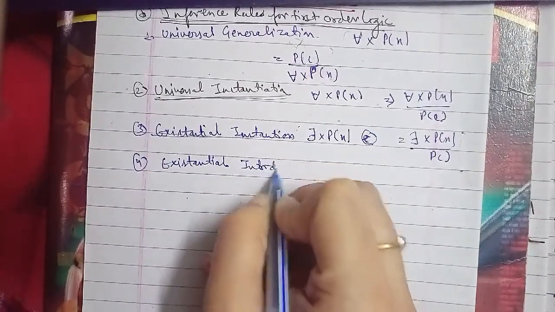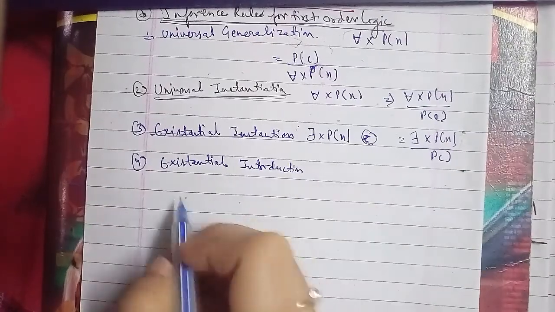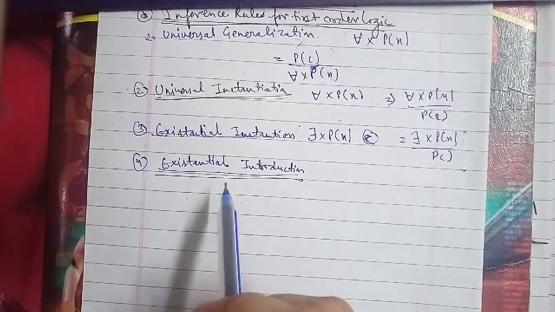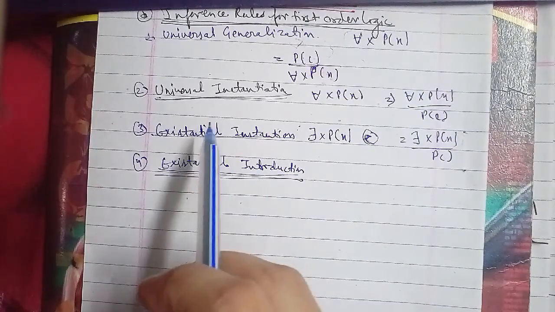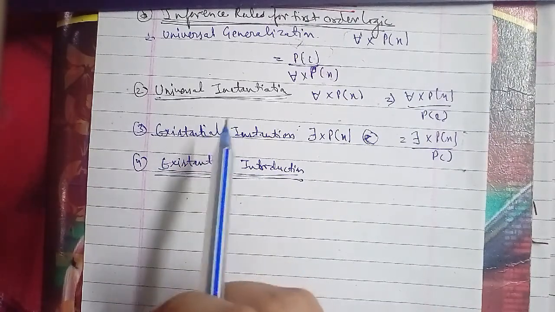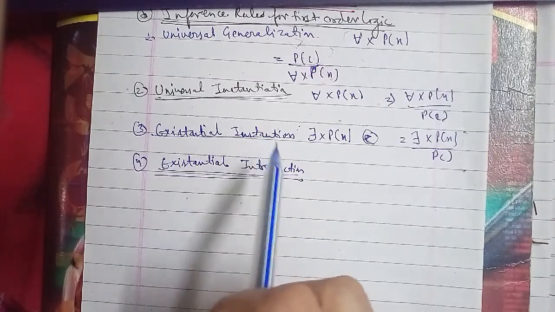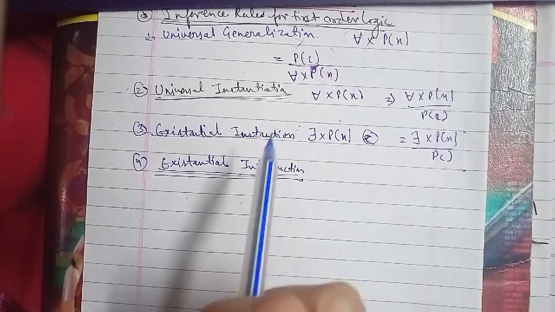This rule states that if there is some element c in the universe of discourse which has the property P, then we can infer that there exists something in the universe which has the property P, and that can be represented in this form.